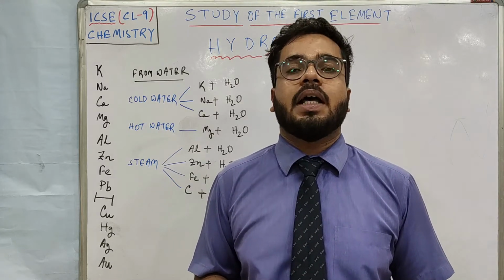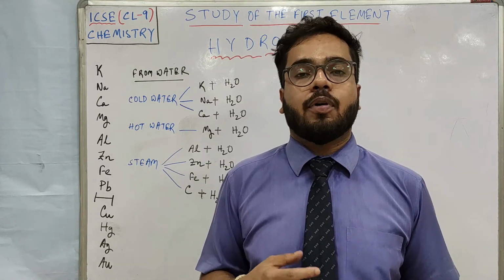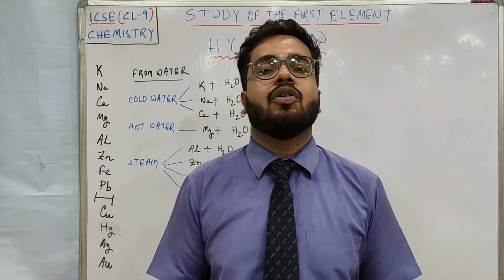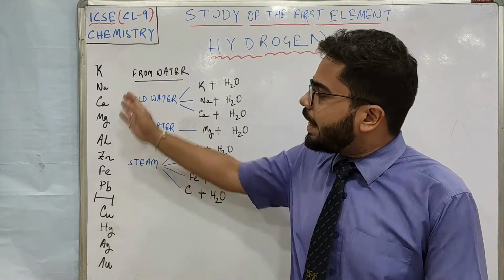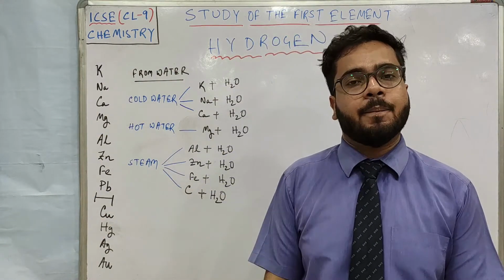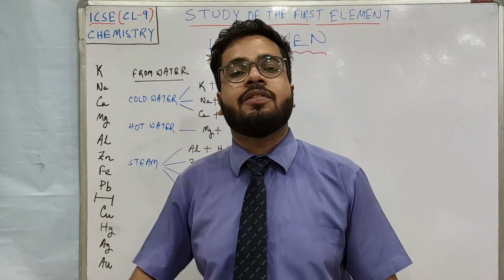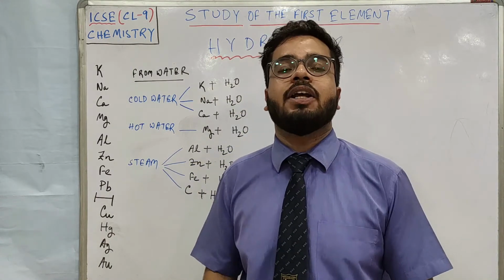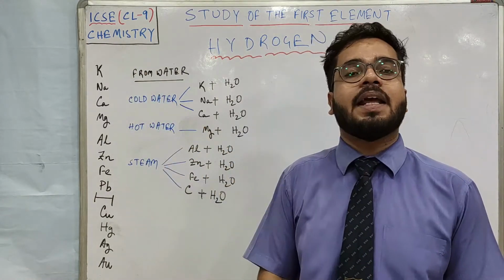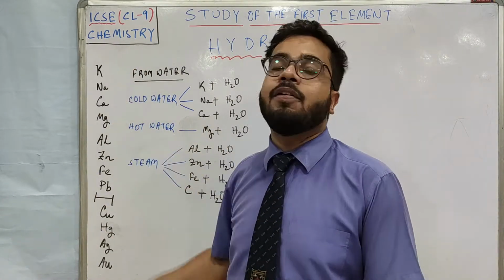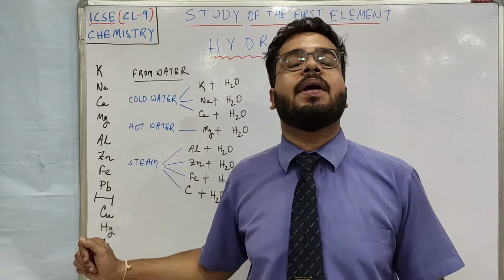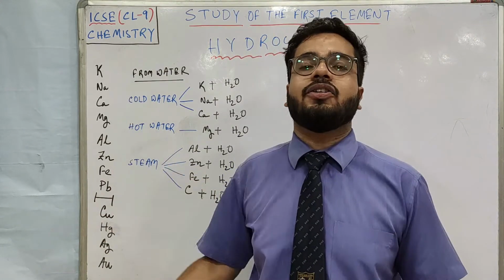Now we have to learn about some general procedures for preparation of hydrogen. That means, what are the substances that react to give out hydrogen gas. I have written a long series. Have you seen this series somewhere? Yes, you have seen this series in the 2nd chapter where you learnt about chemical reactions. To understand the displacement reaction, you learnt about the activity series of metals. In class 10 also you have to remember this activity series, so you must learn this properly.